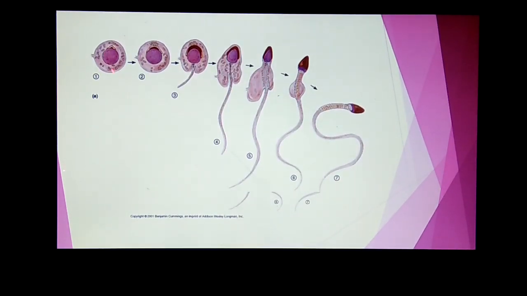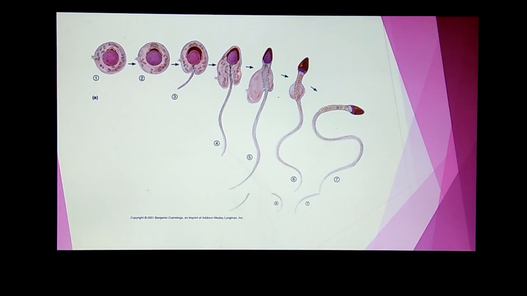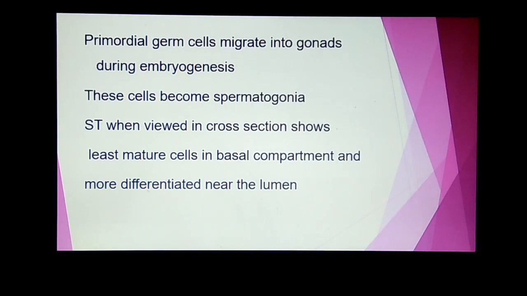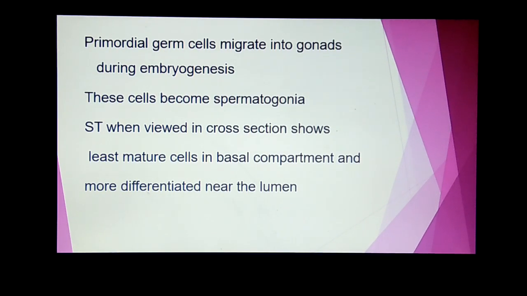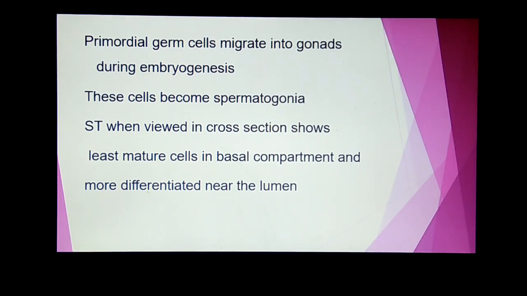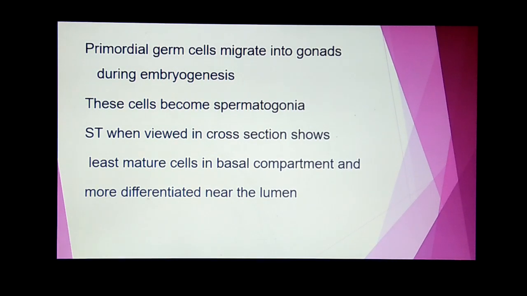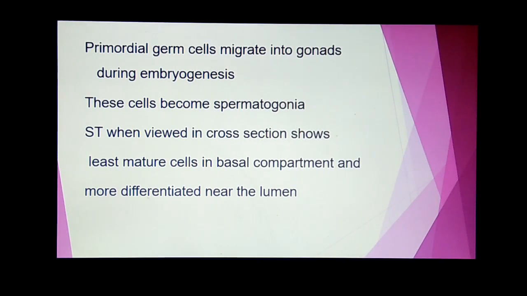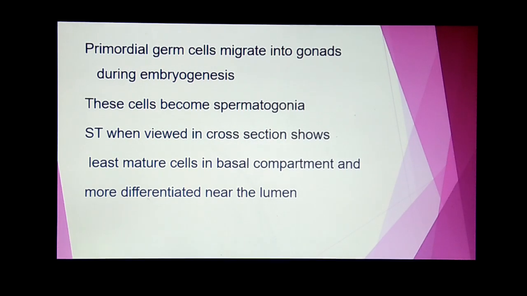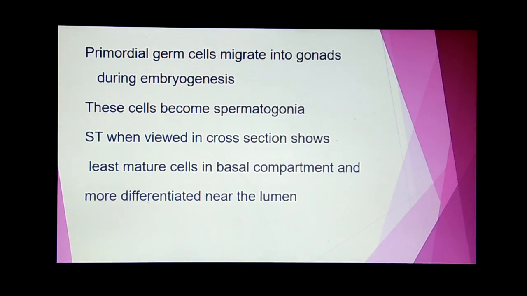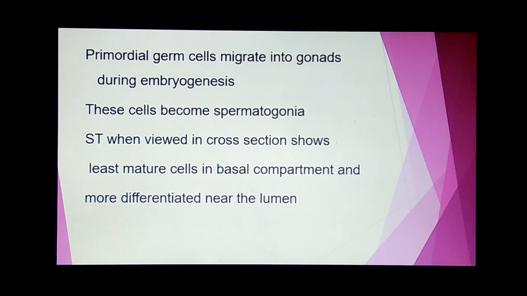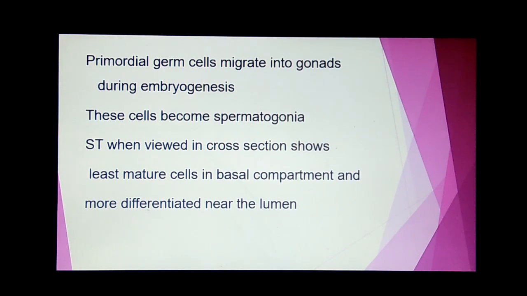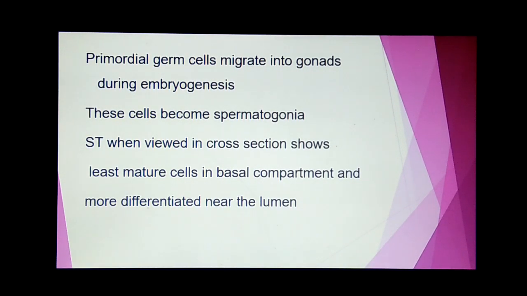So this diagram shows you all the various stages which occur in spermatogenesis. The primordial germ cells migrate into gonads during embryogenesis, and these become the spermatogonia. When we see a seminiferous tubule in cross section, we can see the various stages of these spermatogonia in development. At the basal site, you find the very primitive stage, and near the lumen, the more differentiated spermatogonia are present.